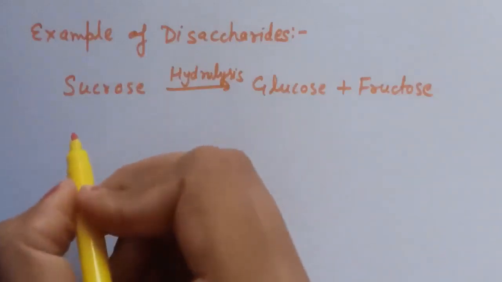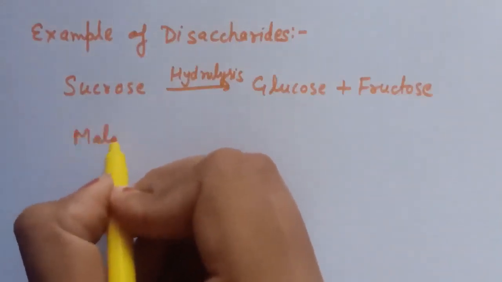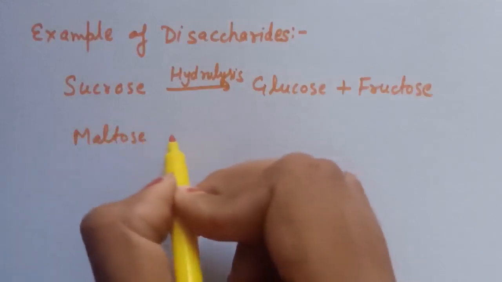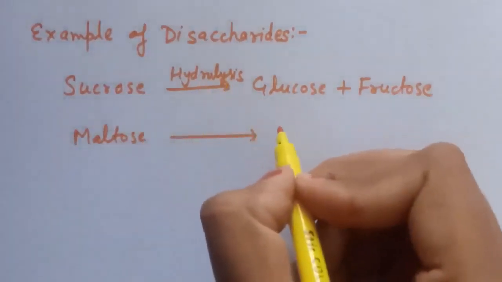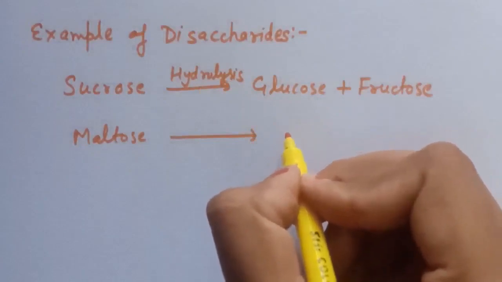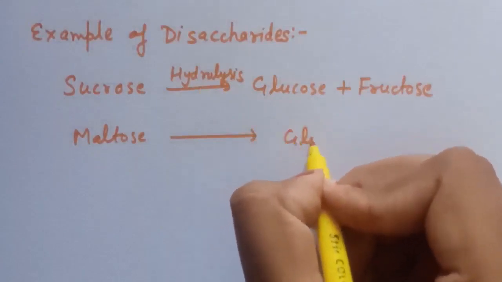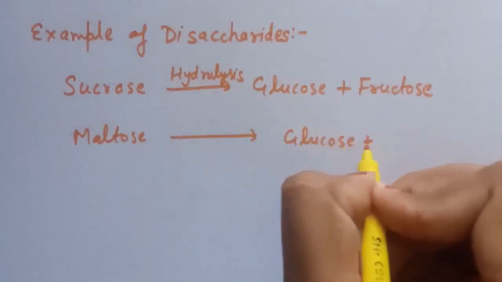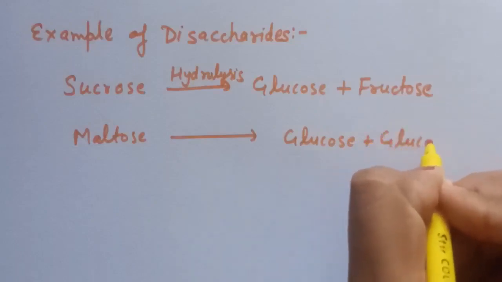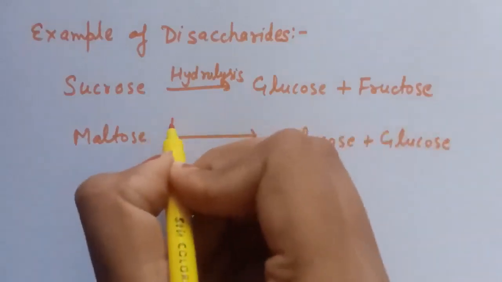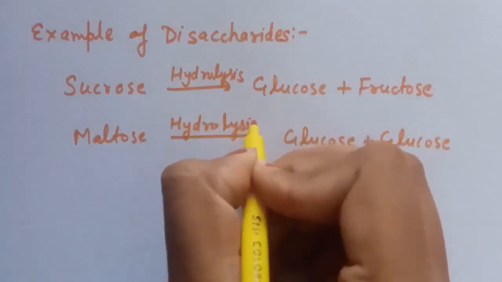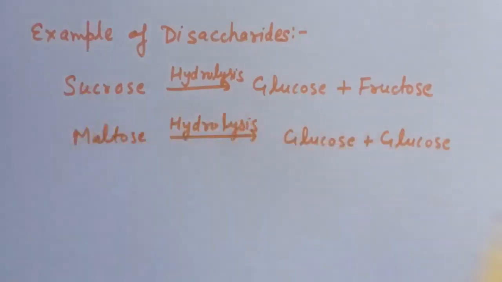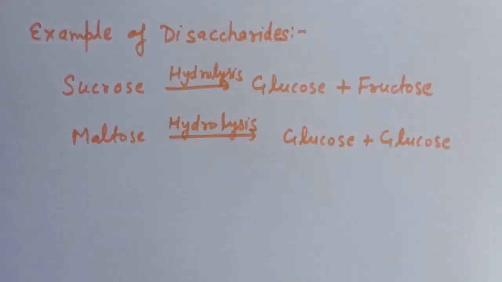Second example is hydrolysis of maltose. Here again on hydrolysis we get 2 units of glucose. So sucrose and maltose are the examples of disaccharides.